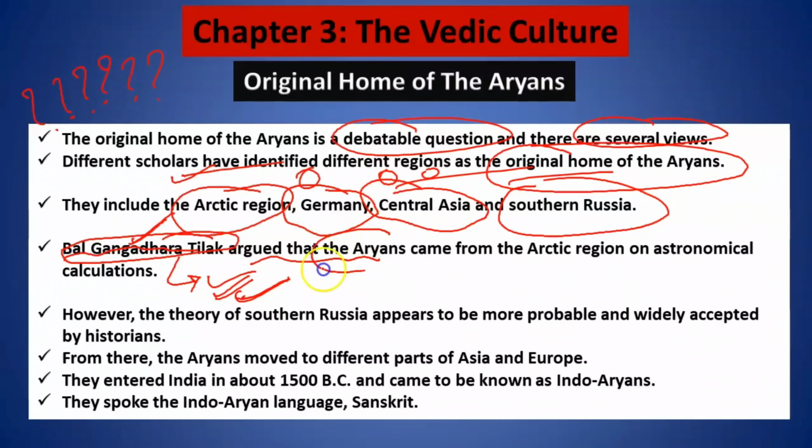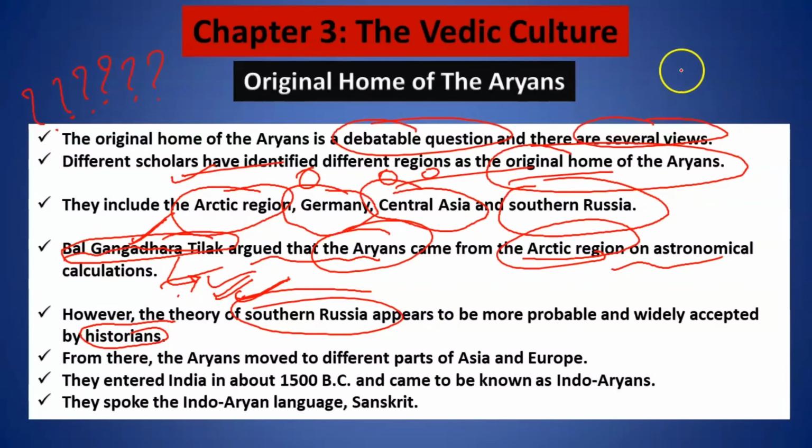He argued that the Aryans came from the Arctic region on astronomical calculations. But mostly the historians agree that they came from southern Russia. They started traveling from southern Russia and then traveled to different parts of the world, different parts of Asia and different parts of Europe.